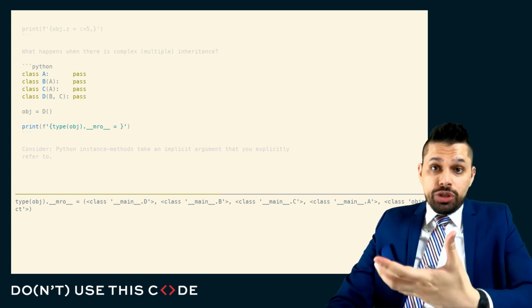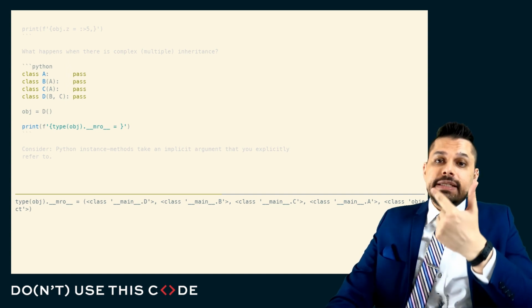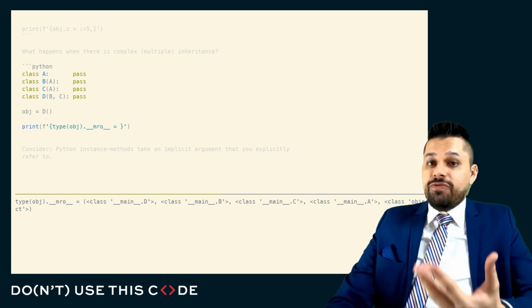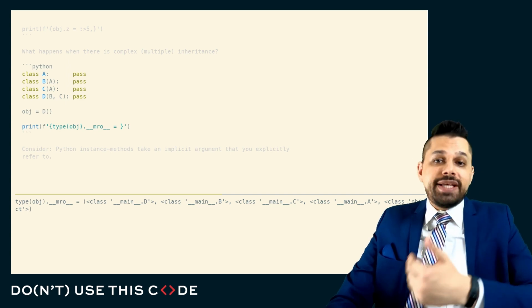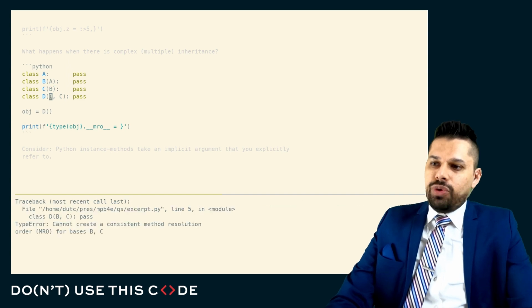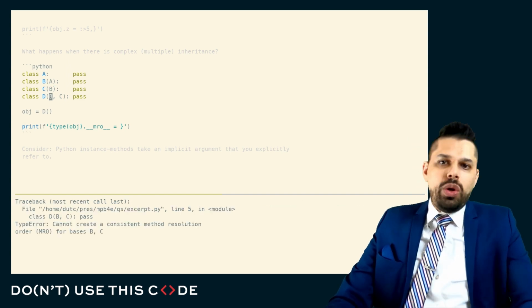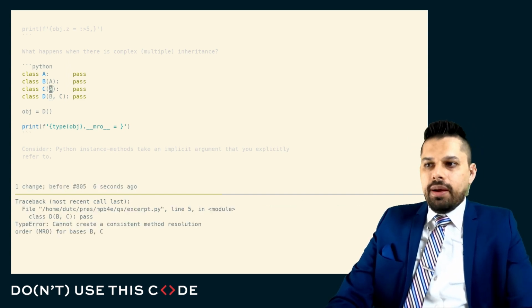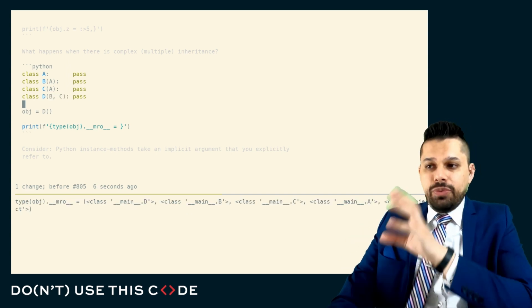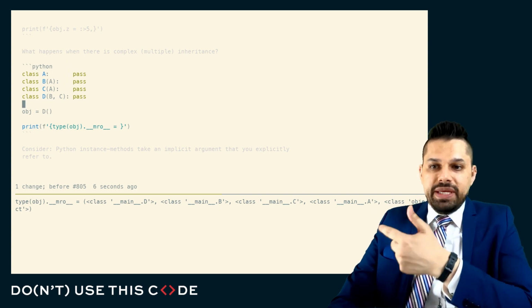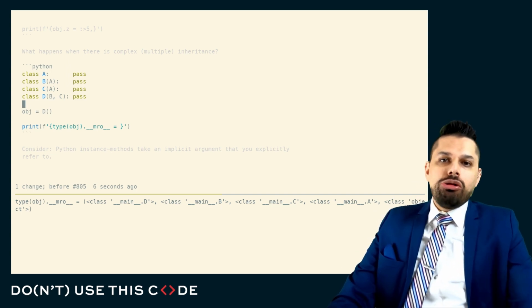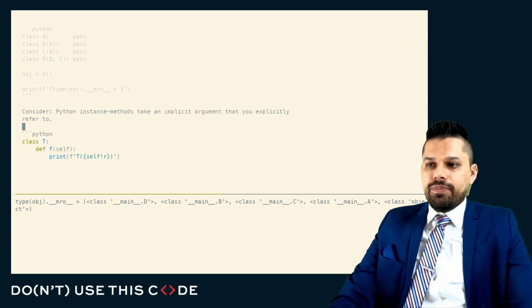And we must turn this into a consistent linear ordering. Therefore, certain multiple inheritance hierarchies may not be valid, and we won't even be able to define classes with an invalid inheritance hierarchy. The classical example for that is if we do something like this, there's no way for us to get a consistent ordering without changing how B and C are ordered at D. But here we can see we have a consistent ordering, this MRO, D, B, C, A, object, and in fact, that's the order in which we'll look through all of the base classes in order to find something.